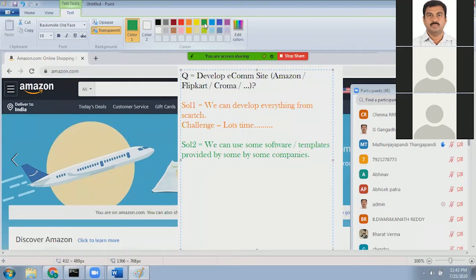For example, SAP has SAP Commerce. Please understand each and every terminology. I will show you all these things. We'll discuss everything in detail, but at a high level we need to understand.